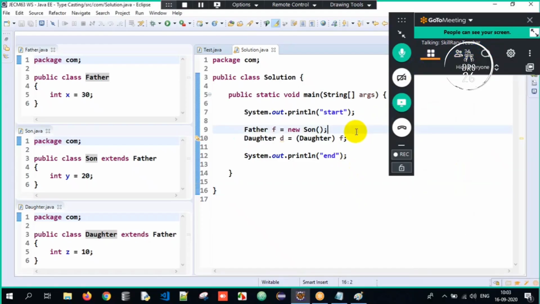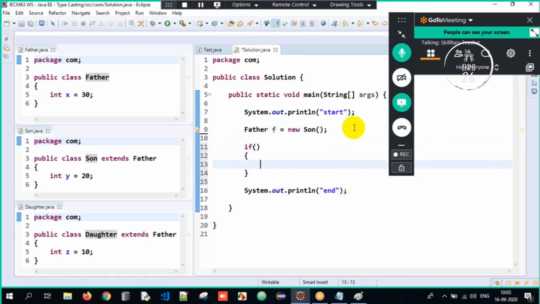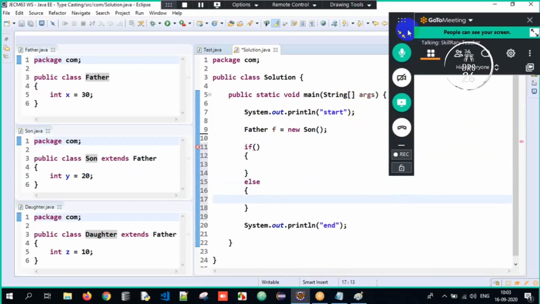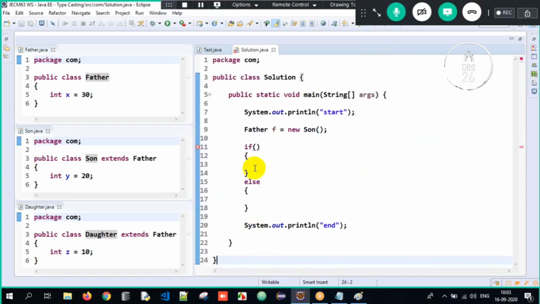Very good. So here what I'll do is make use of one if else condition. This is how the basic syntax of if else looks like, correct? If, open parenthesis, close, and then else here.